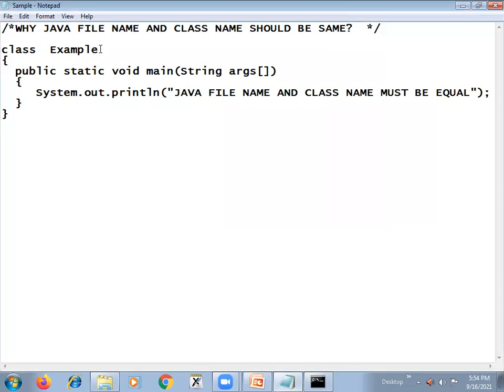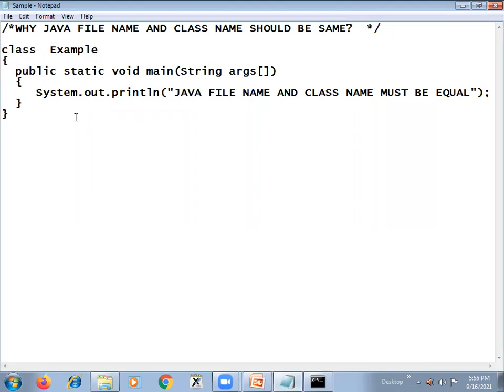So what is happening when you compile the Java program? The Java compiler creates a dot class file for every class you defined inside the program. Like this you can define other classes also. Generally, a Java program contains more than one class, and for each class it creates a dot class file.